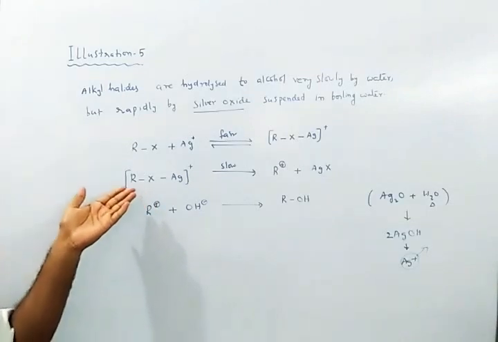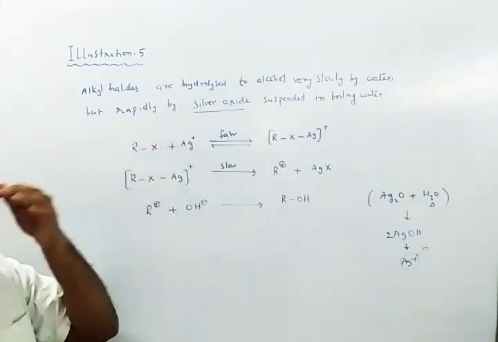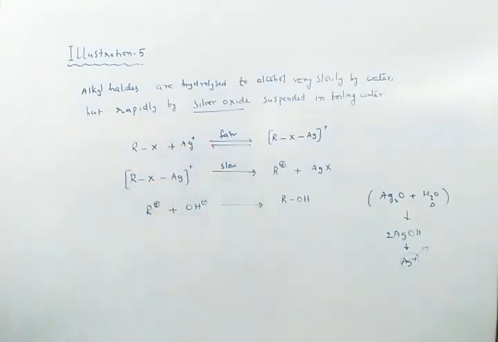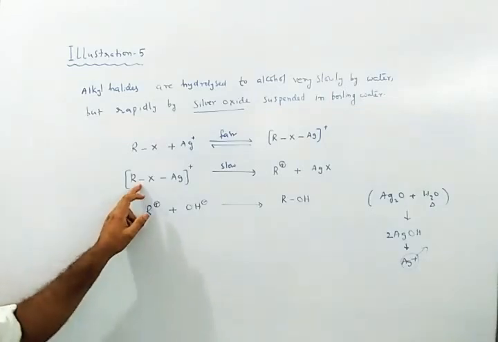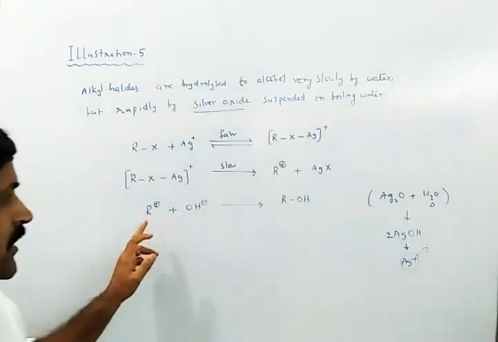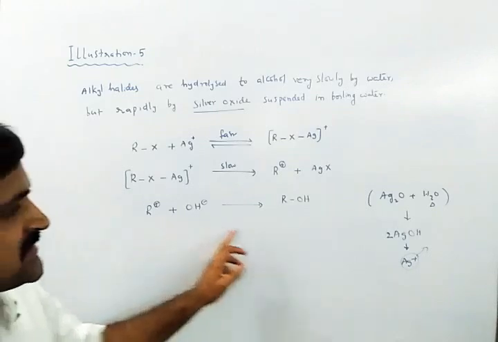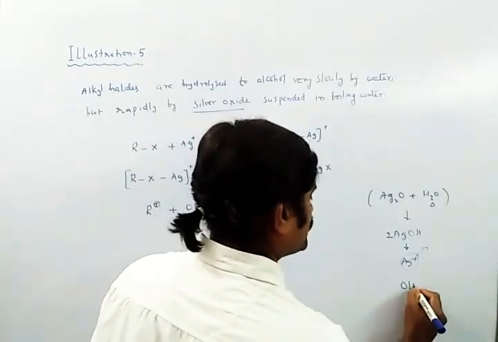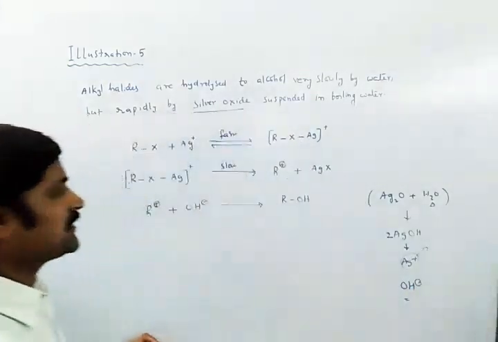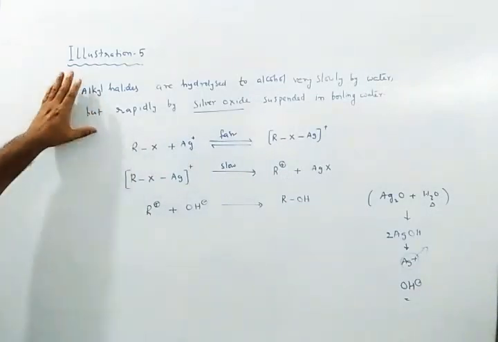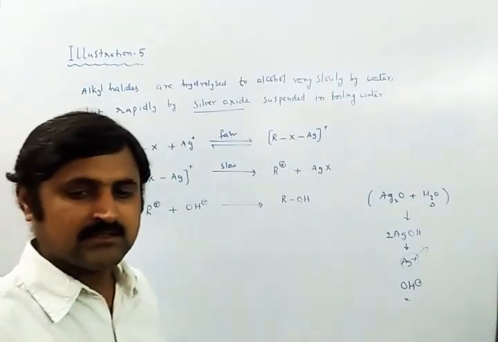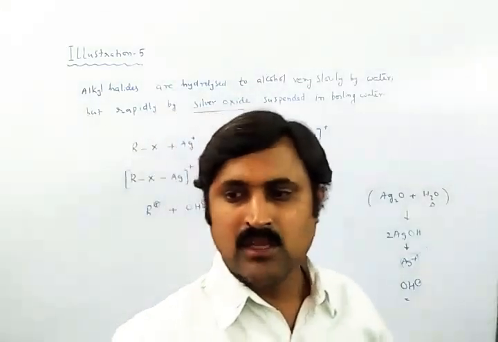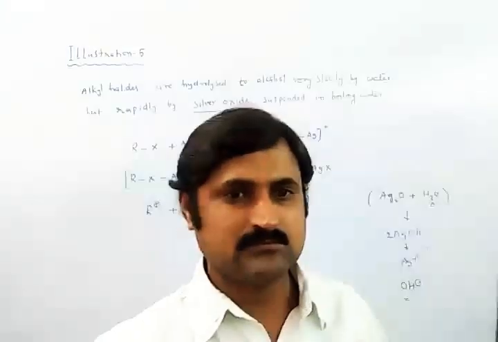These silver ions give the rapid equilibrium step. After that the carbocation is formed. The carbocation unites with the nucleophile OH minus ion, and that nucleophile gives the alcohol with the carbocation as per this discussion. Okay, we will see in the next class. Thank you.